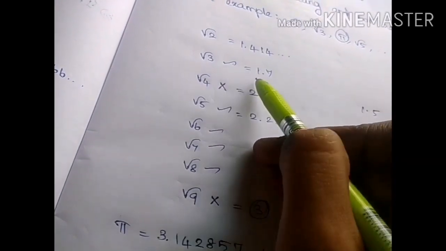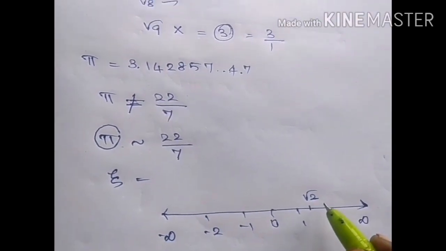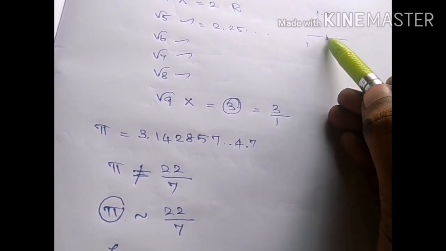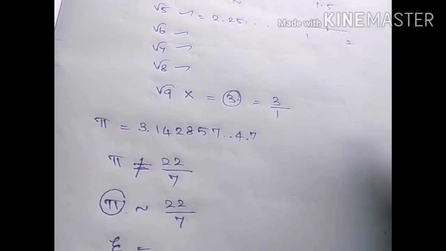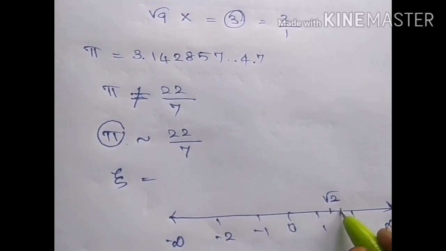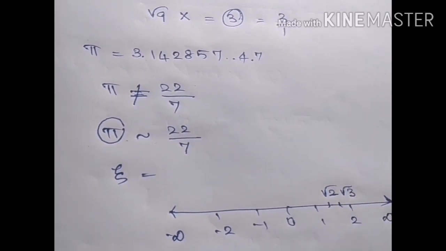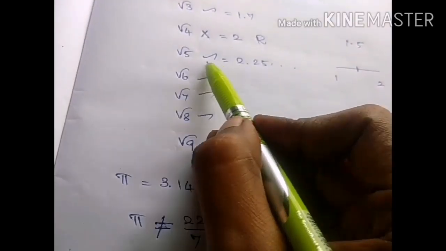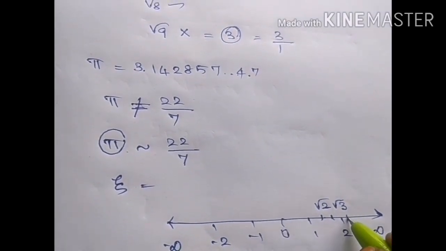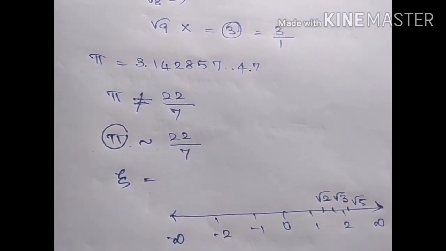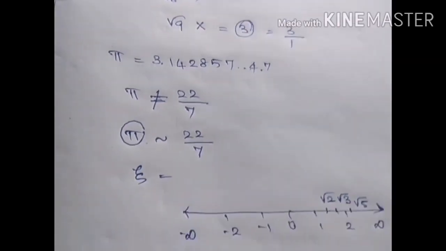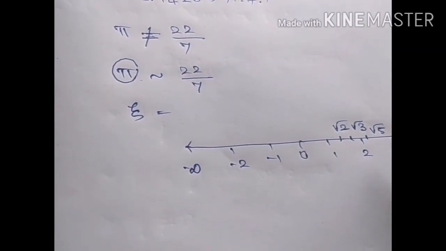In case of root 3, the answer will be 1.7. That is, it is greater than 1.5. That is the middle line. So it will be after 1.5, after the middle line. Thus, if root 2 is 1.4, 1.7 will be here, which will be root 3. And after 2, you have root 5. The answer is 2.25. So after close to 2, here you have root 5. This is how you will be denoting or representing irrational numbers on a number line.